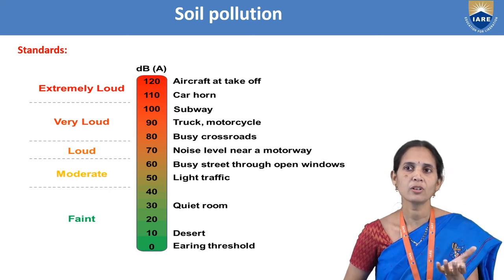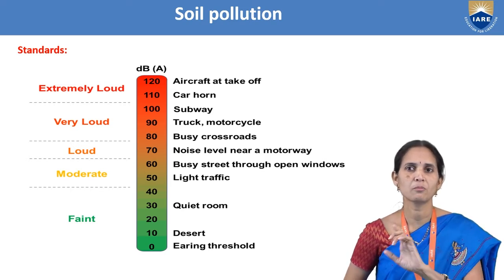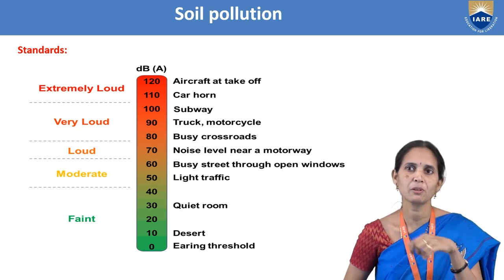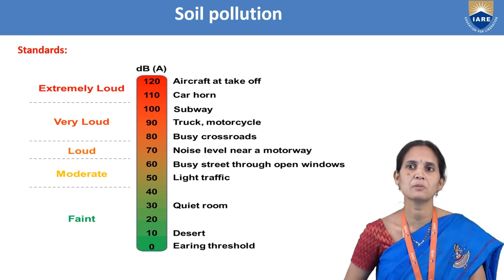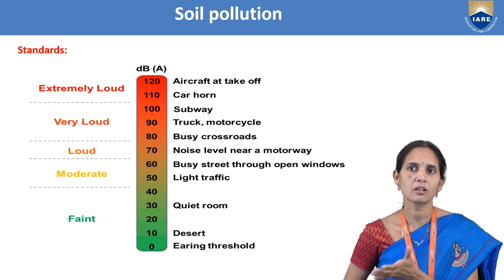Motor vehicles on the road, 70 decibels. A busy crossroad, where the traffic is, 80 decibels. A car horn, 110 decibels. Aircraft, 120 decibels. Extremely loud.